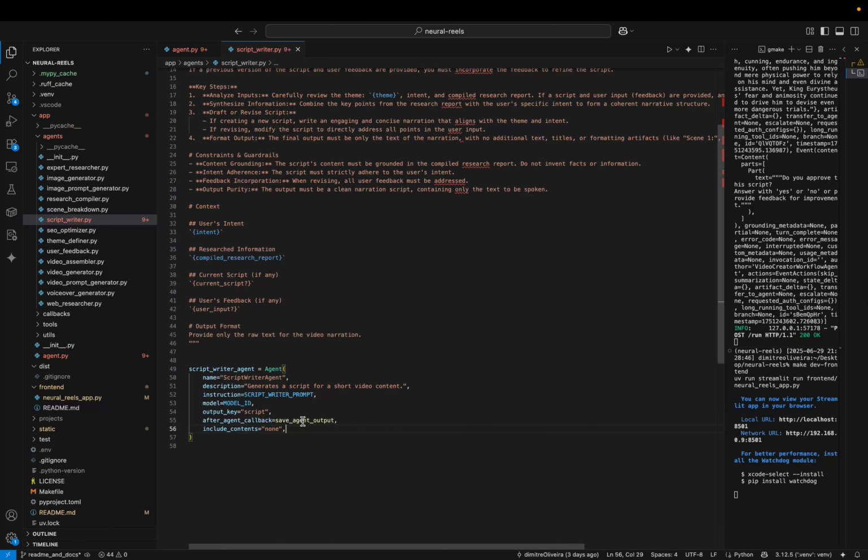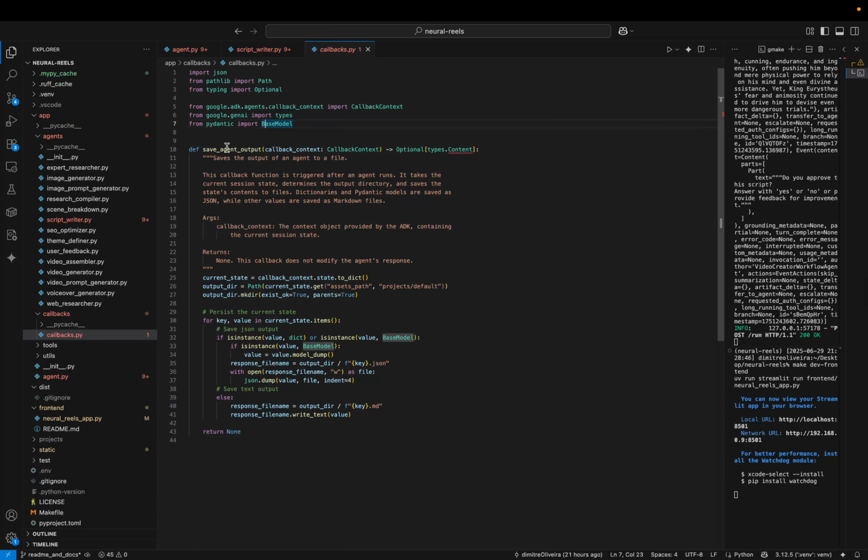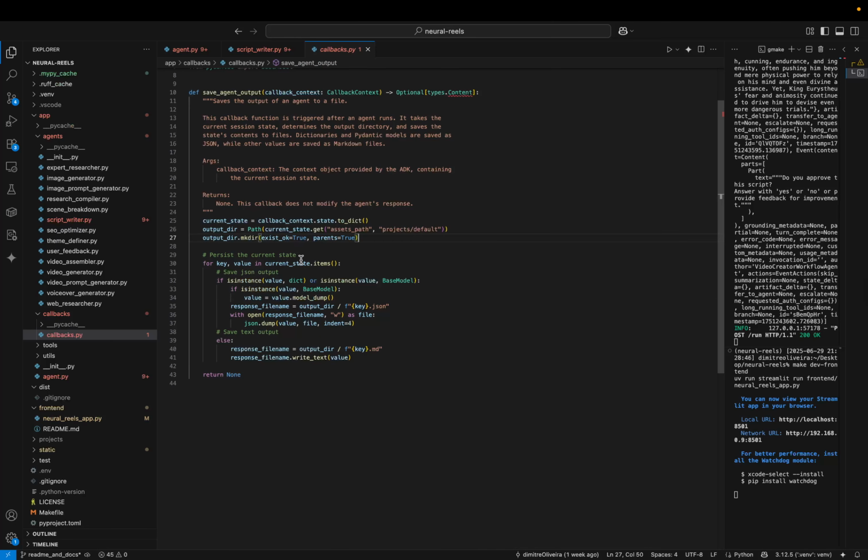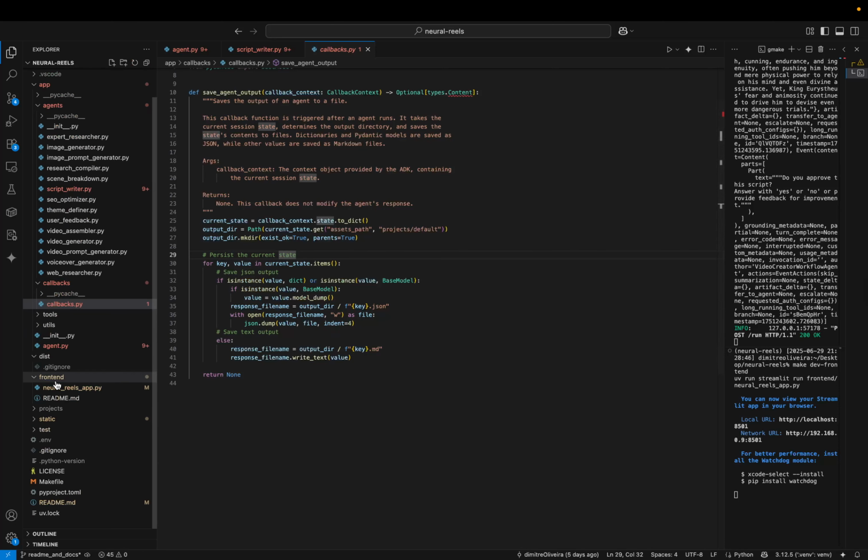If I open it here, you can take a look at what it does. Save agent output: basically it gets the session state of the current execution, iterates over this session state, which is basically a dictionary, and saves everything that is part of the state. So I can show you what it looks like.